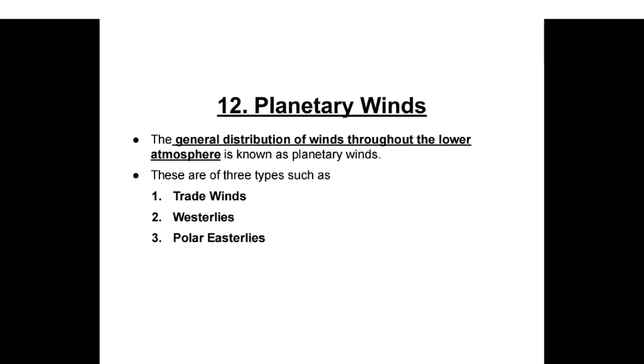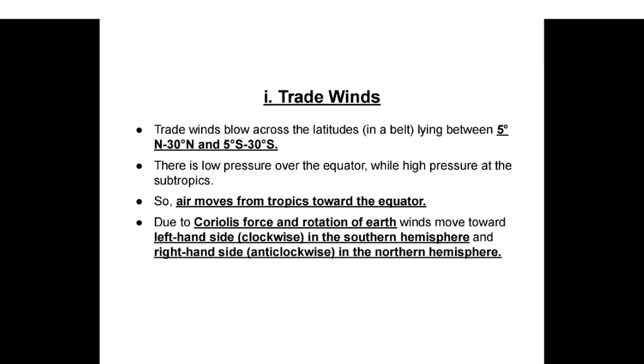Planetary winds. The general distribution of winds throughout the lower atmosphere is known as planetary winds. These are of three types: trade winds, westerlies, and polar easterlies. Trade winds blow across the latitudes in a belt lying between 5° north to 30° north and 5° south to 30° south. There is low pressure over the equator while high pressure at the subtropics.